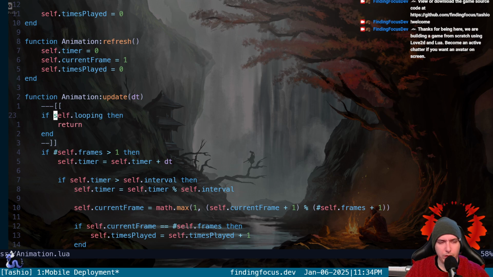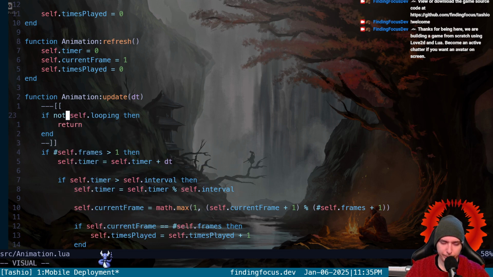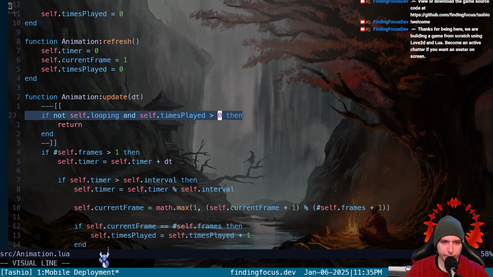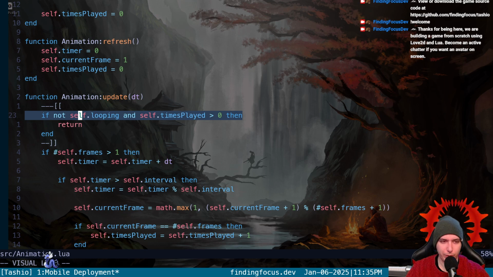If we want to break out of the update if we're not looping and the times played is 1 or higher, then we break out of the animation because we are not looping.